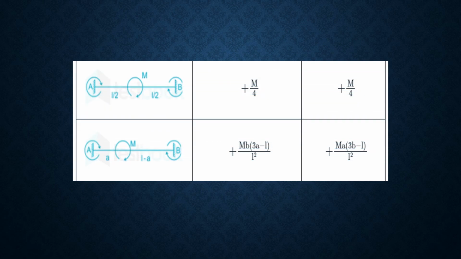Then the last condition: fixed beam with a moment at the center, and here the moment is at an eccentric distance. So the moment for MAB is M by 4 and for MBA is M by 4, here plus and plus on both sides. And for this moment also, MB in brackets 3A minus L divided by L square, and for the second, MBA, MA is equal to 3B minus L divided by L square. So these are the conditions for fixed end moments.